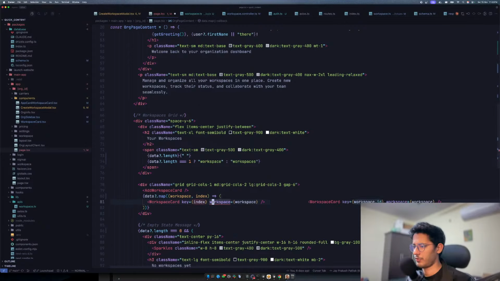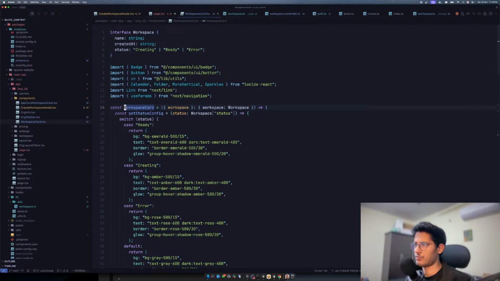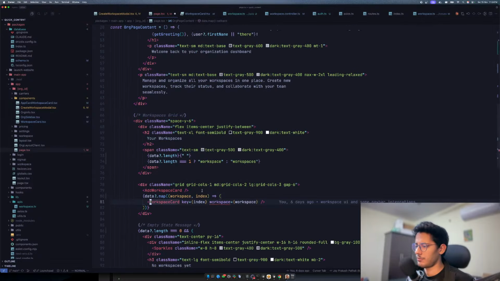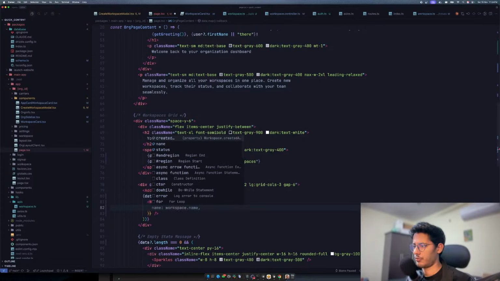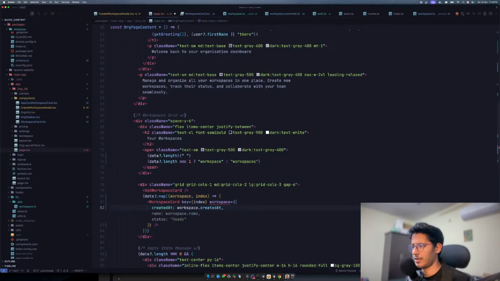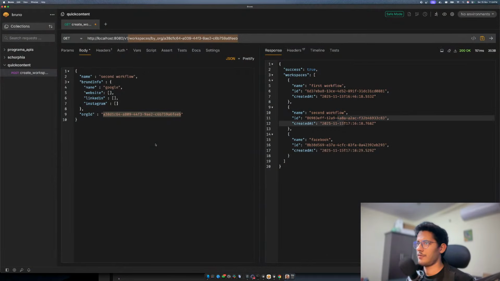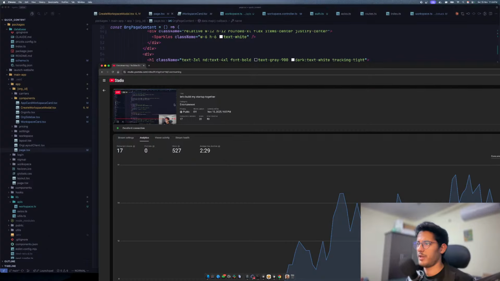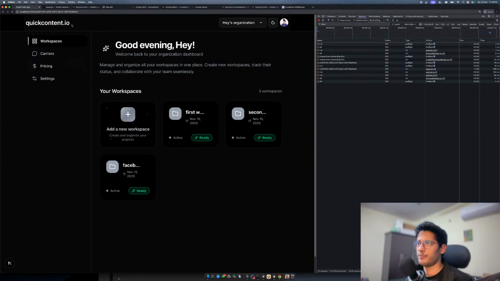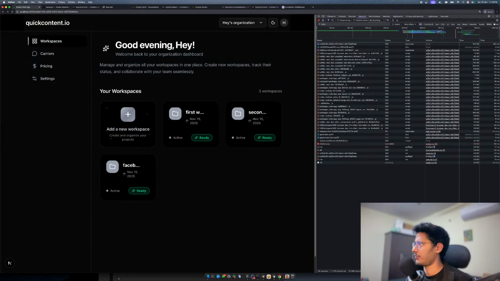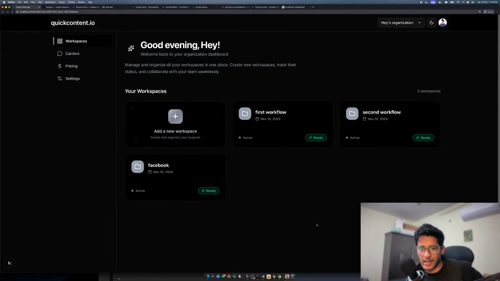So what we have to do is go to workspace card, and we'll have to do some modifications. For example, we haven't got status. We can give a default status right now. So maybe do a createdAt, which is workspace.createdAt, updatedAt, and maybe do ID. That's pretty cool. Okay. So if I save this and refresh our page, we should be able to see all the workspaces that we have created. Awesome, guys. See, these are all the workspaces that we have created, and this is pretty cool.